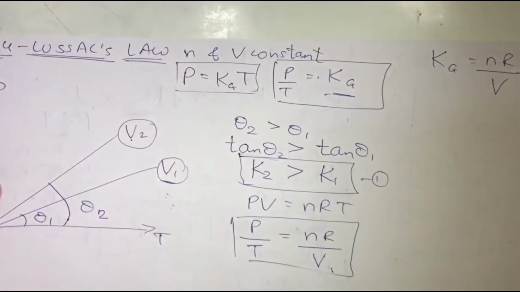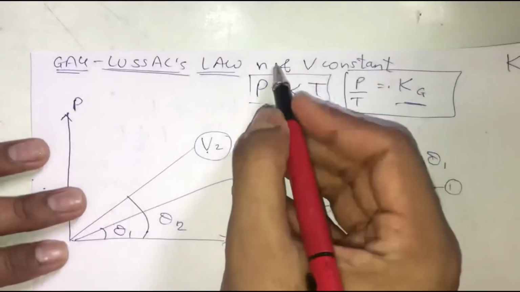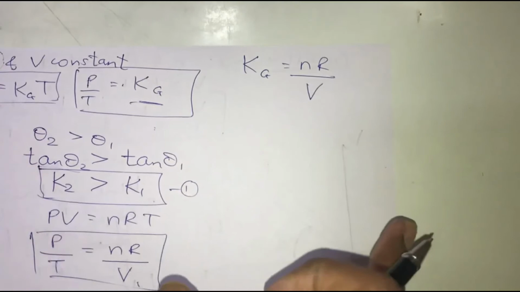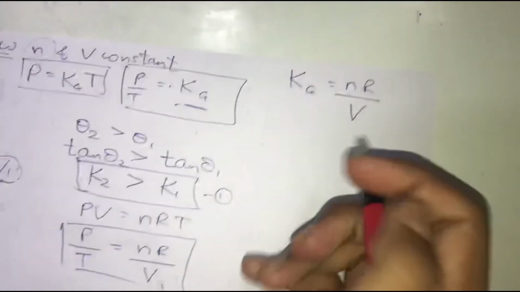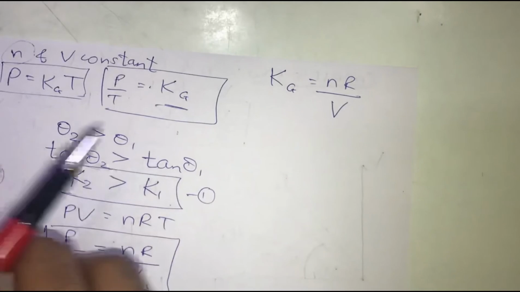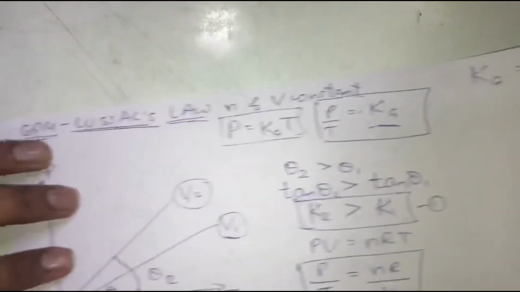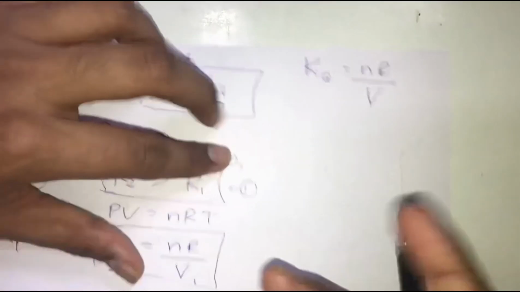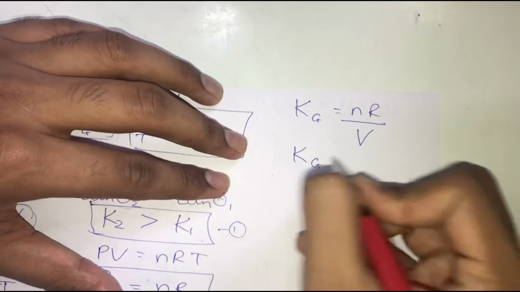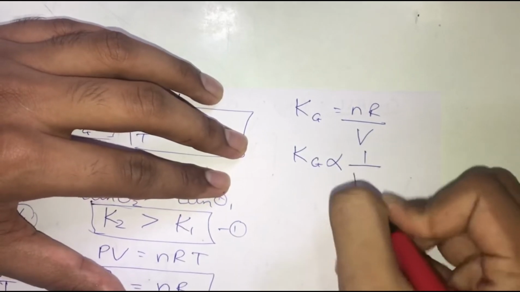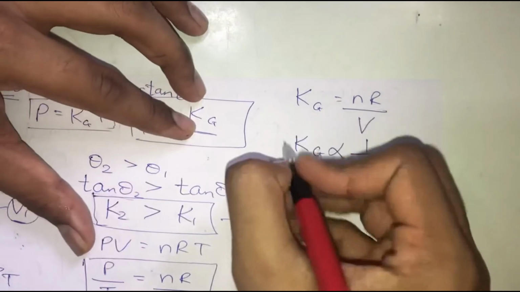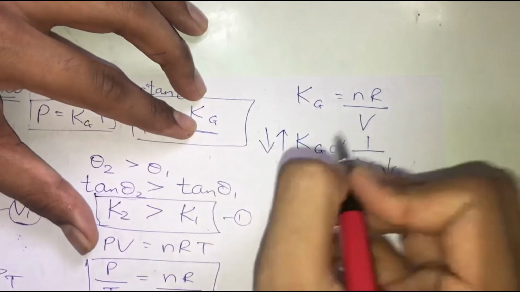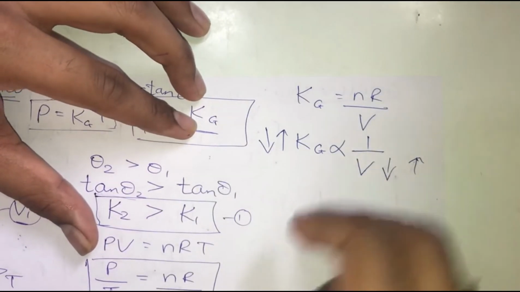Now in this graph we are keeping the number of moles constant. So n is constant and R is itself a constant. These two values, n and R, are not going to change. The only parameter that is going to change is volume. As you can see over here, we have changed the volume from V1 to V2. Since we have changed the volume, can I say that kg, that is the slope, is inversely proportional to volume, which means that if you increase the slope, the volume is going to decrease, and if you decrease the slope, the volume is going to increase.